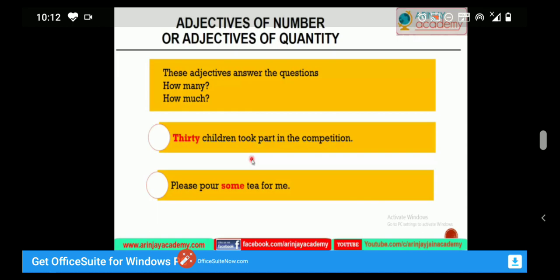Next example: 30 children took part in the competition. In this example, 30 is an adjective of number. It answers how many children, 30 children. And in the second example, how much tea, some tea.